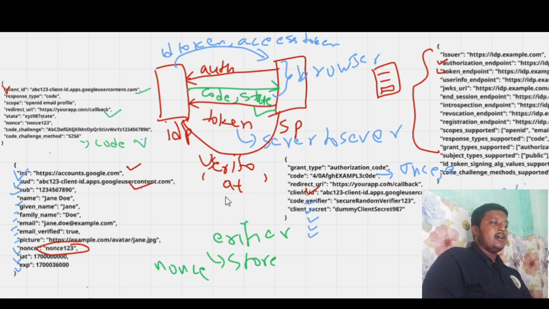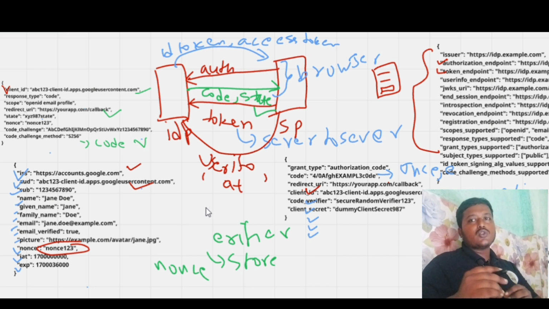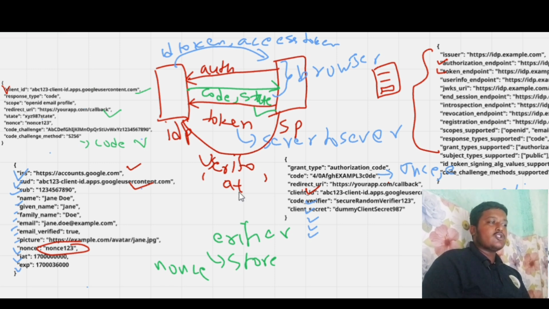So at the IDP, it has come with the access token. So what will it check? The access token has certain constraints. Many times it should be used only once, but sometimes they also allow a refresh token, which can be used again and again, but most IDPs use it only once. It should not be expired. It has an expiry time depending on the IDP. It may vary.